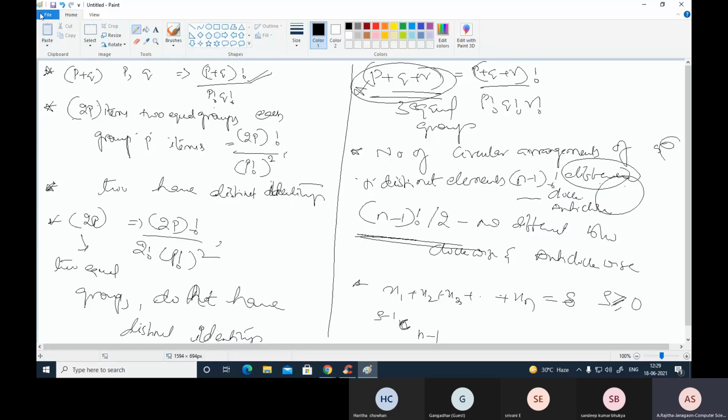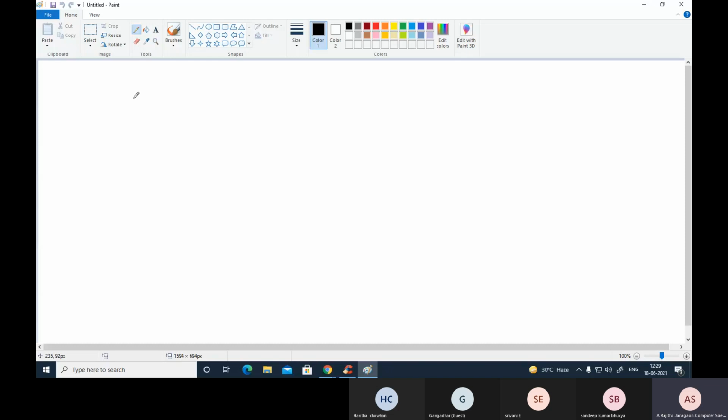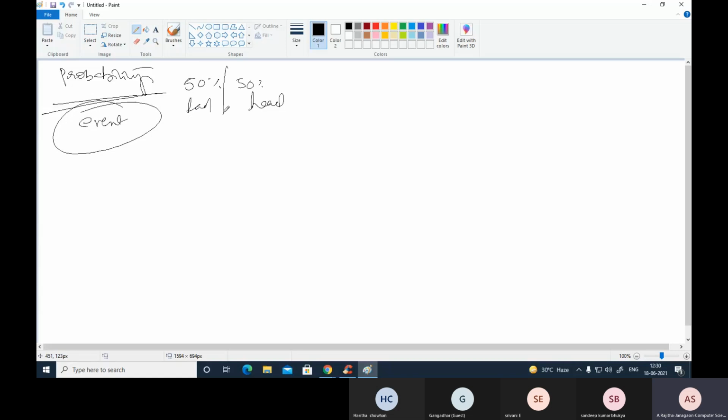Now see here, these are some formulas in permutations and combinations, and we will discuss them in depth. Before that, what is probability? You see here the probability definition. Probability means how much chance. Suppose you toss a coin. There is a 50% chance for tail and 50% for head.